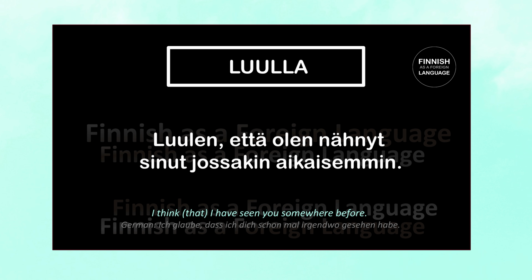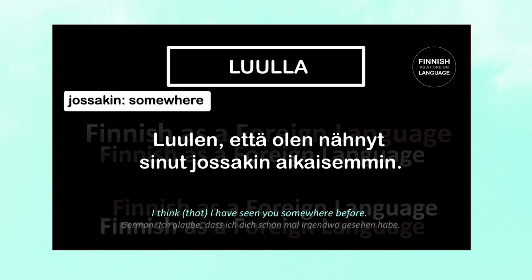It's the first person singular perfect tense of nähdä, which means to see. Sinut, here's our object, you. Here we use the accusative case. And jossakin aikaisemmin means somewhere earlier or somewhere before. Jossakin is the inessive case of jokin, which means somewhere, and aikaisemmin is an adverb meaning earlier or before. We can say this when we recognize someone, for example at a party, but aren't completely sure where or when we met them. So this is a polite and cautious way to express uncertainty.